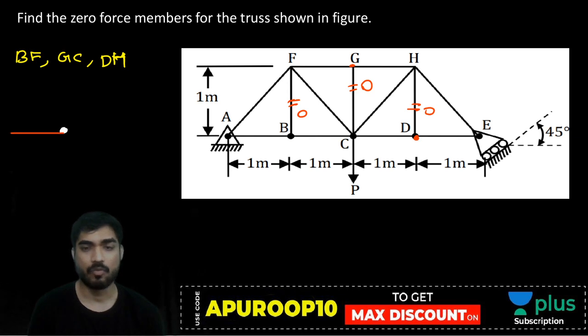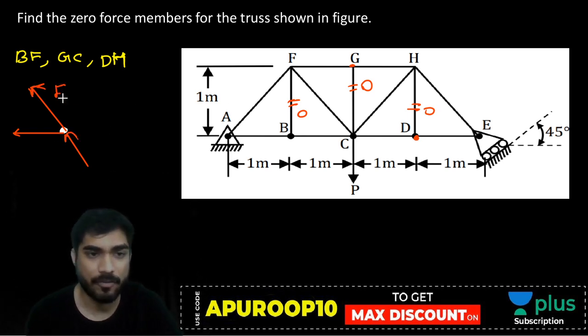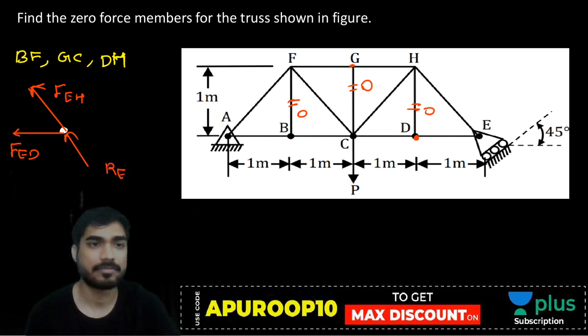There will be one force like this, one force like this and a reaction like this. So this is F_EH, this is F_ED, this is RE. What is this angle, beta?